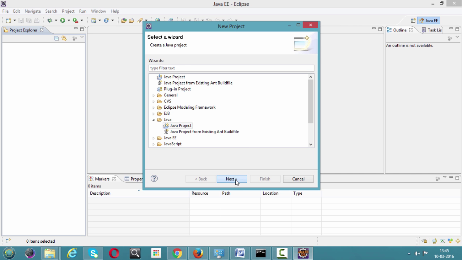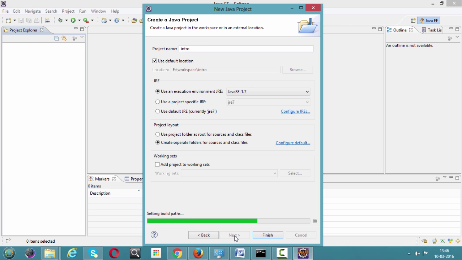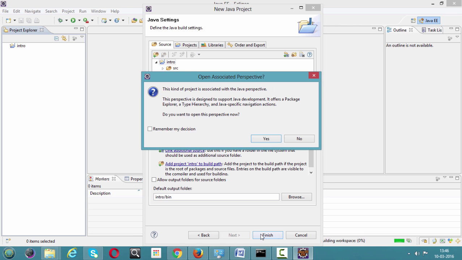Just click on next. I'm just creating a project in Eclipse. So let me give the project name as introduction, and just click on next, and you can click on finish. Simple.